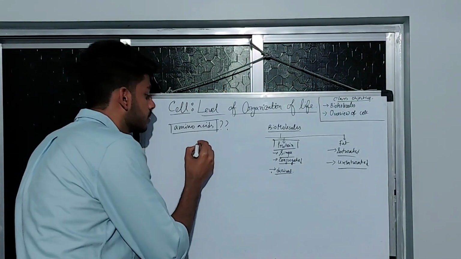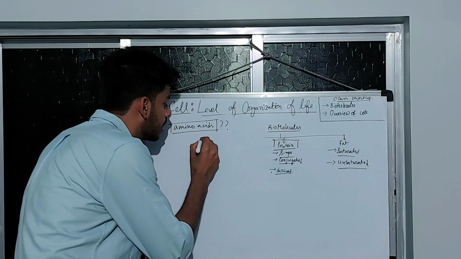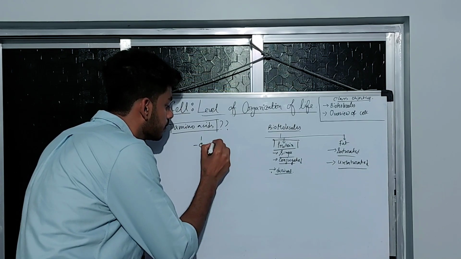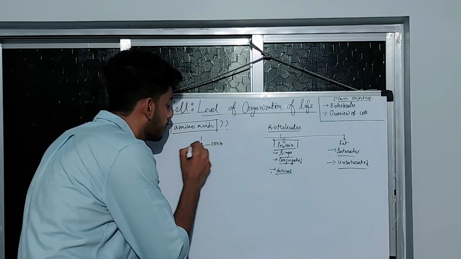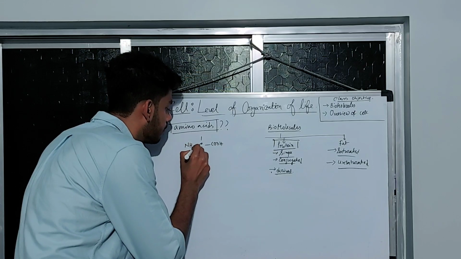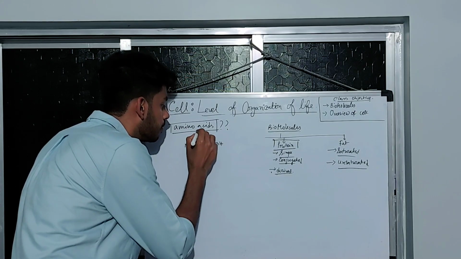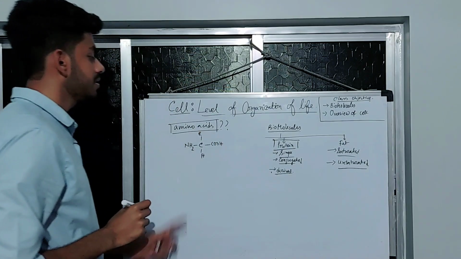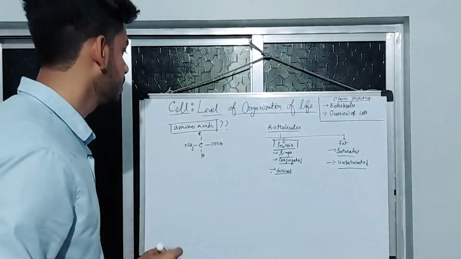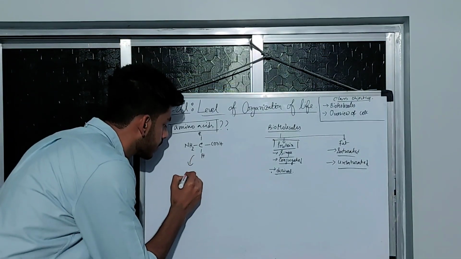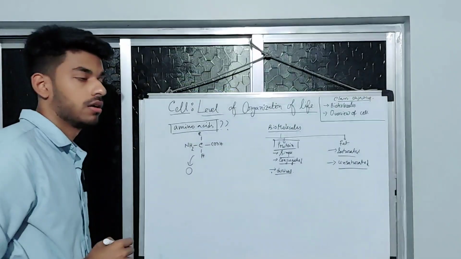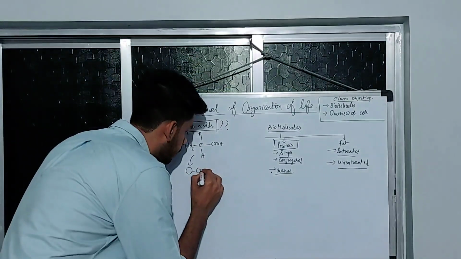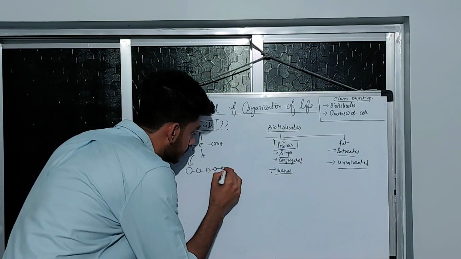I'm drawing the structure of the amino acid, that is carbon. This is a basic structure of amino acid, and there will be multiple amino acids.